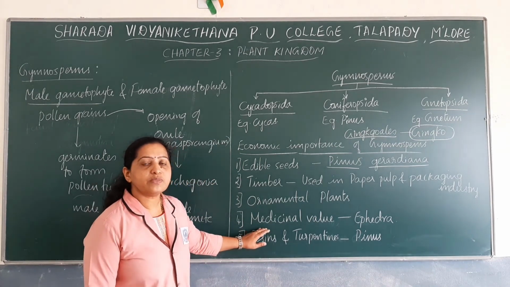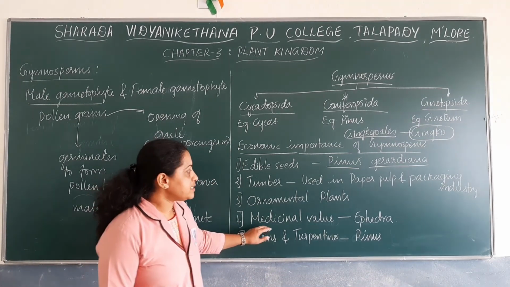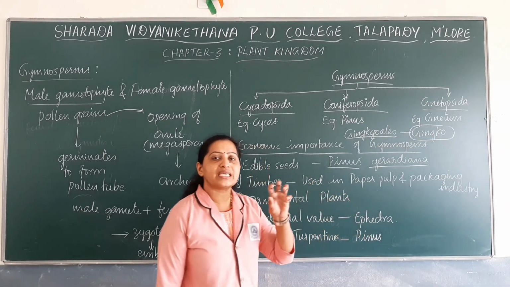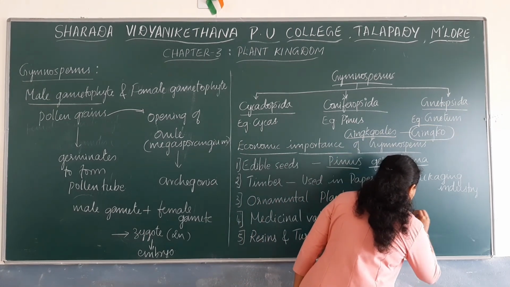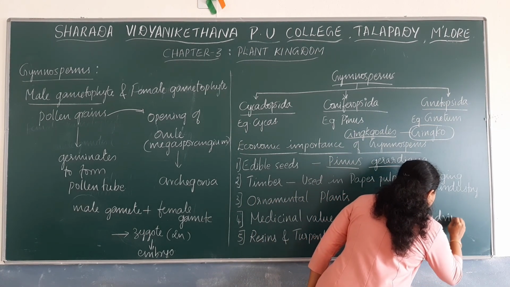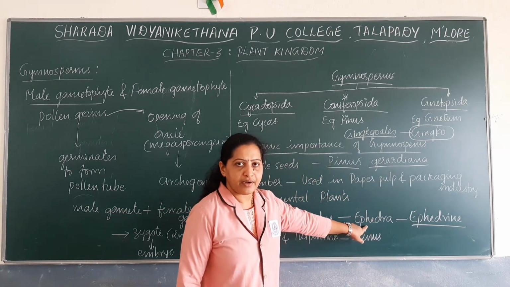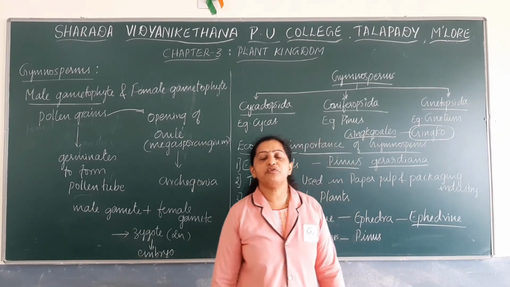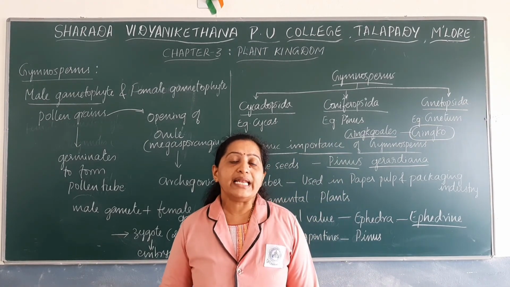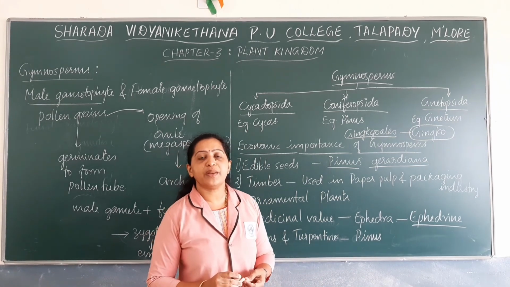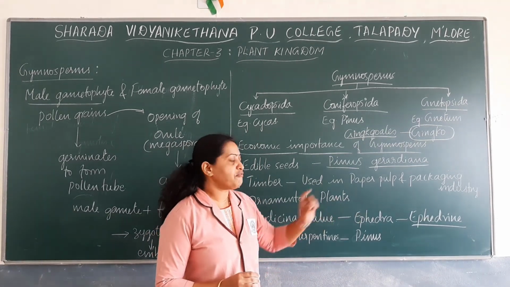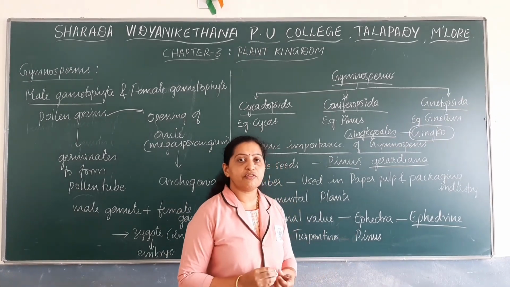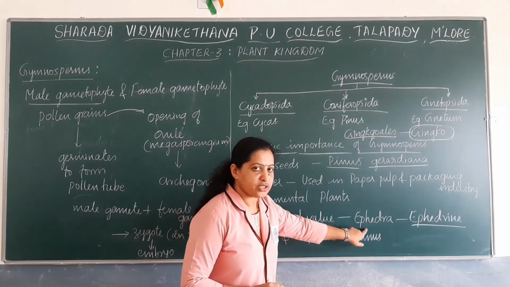Then there are certain gymnosperms which have medicinal value. For example, there is a gymnosperm named Ephedra. This Ephedra produces a chemical component known as ephedrine. From the plant Ephedra, ephedrine is obtained, and this ephedrine is mainly used for treatment of respiratory ailments like asthma. So ephedrine has medicinal value and is extracted from a gymnosperm named Ephedra.